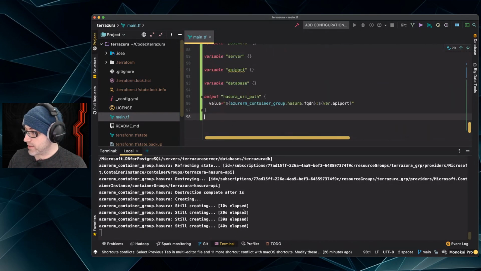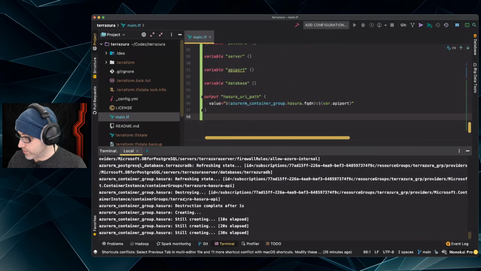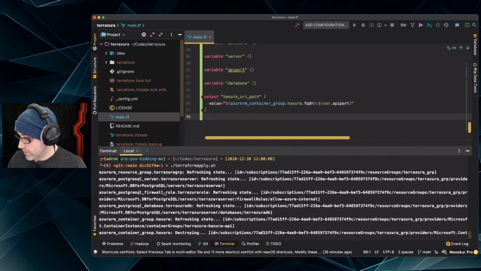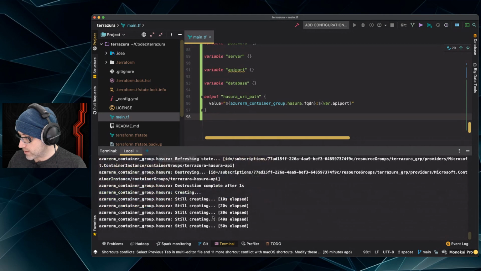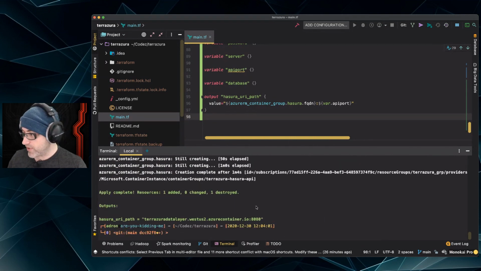All right, so that'll take a minute or two, I suppose, and we'll let it do that. So let's see, what did it actually do? Let's check just to be sure. So it destroyed the group. Refreshing state, refreshing state, refreshing state. It's destroying the group. So since it destroyed the group, it's probably going to destroy everything. So that was a very destructive change, I bet. Yep, so let's see here.